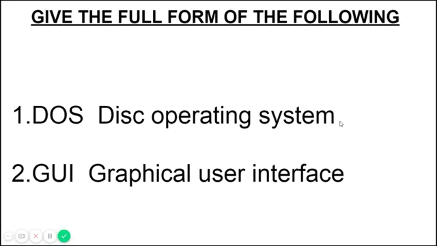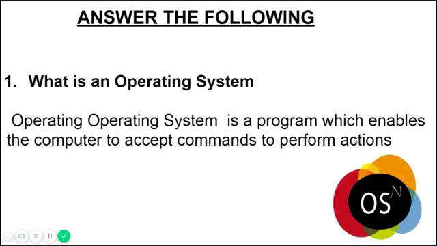GUI is graphical user interface. Whatever computers we are using now are mostly 95% GUI based only.